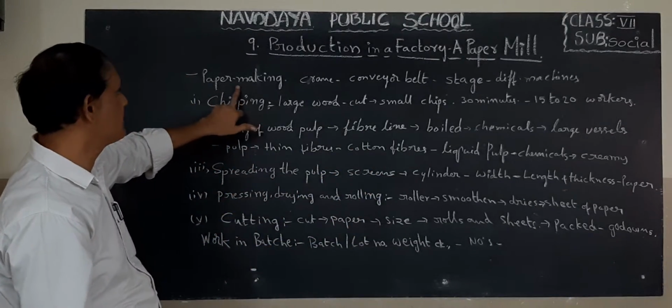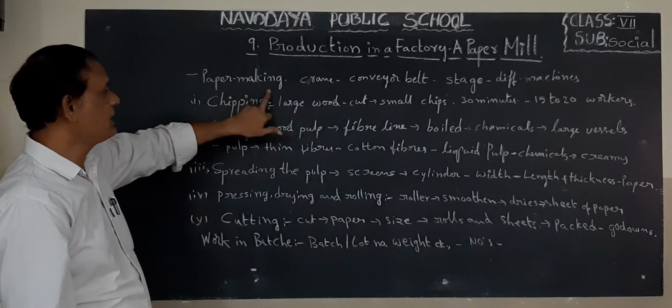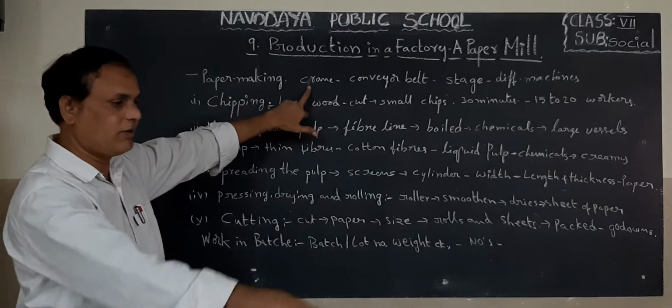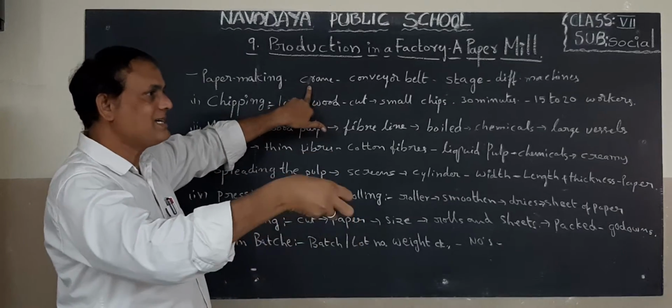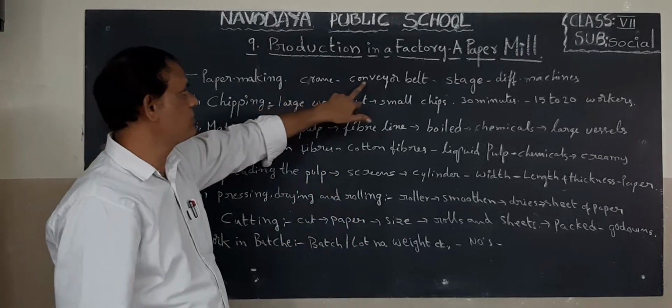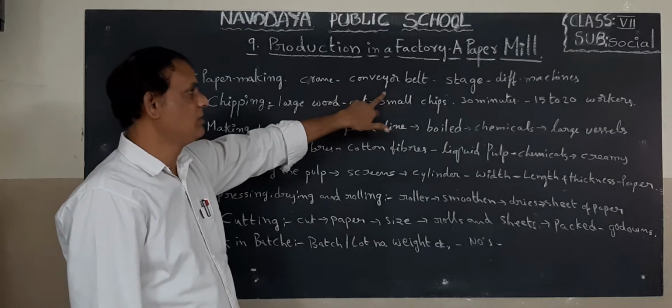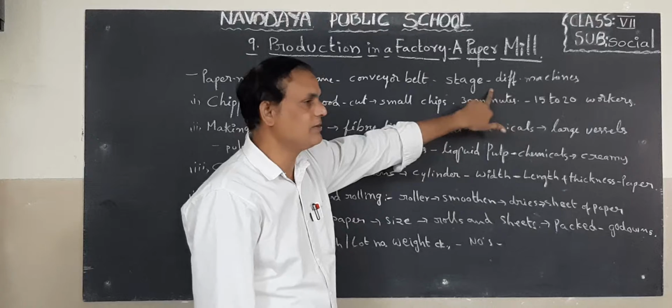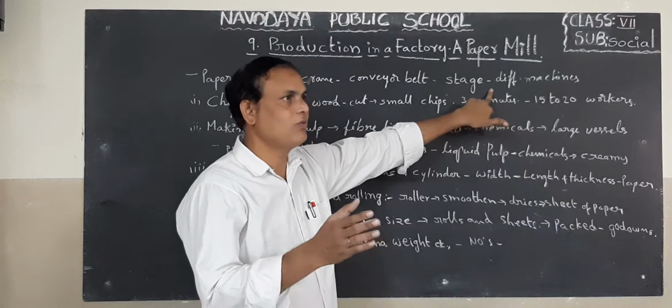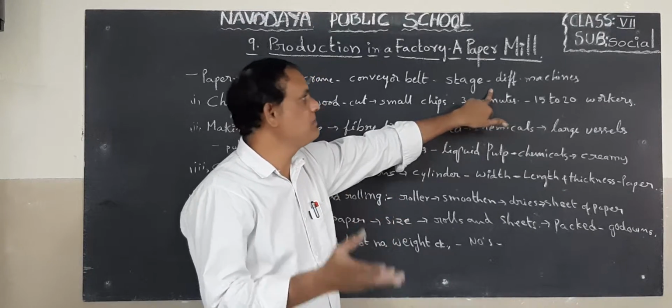Next, listen, children. Here is paper making. The crane shifts the wood or trees from the lorry and puts them upon the conveyor belt. Now different stages are there, and in all these stages the wood is cut by machines.